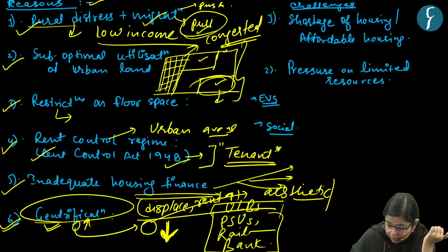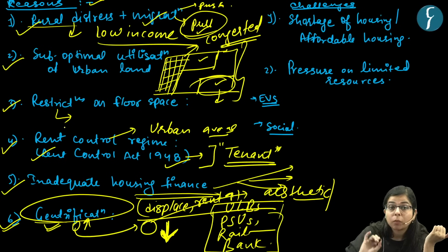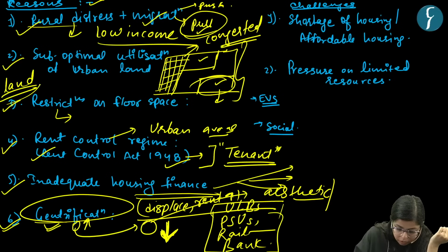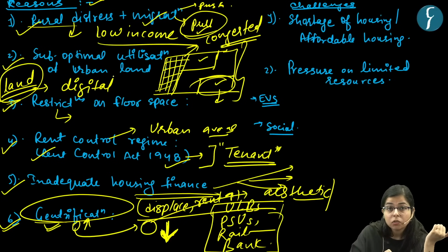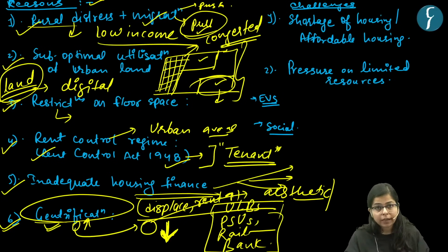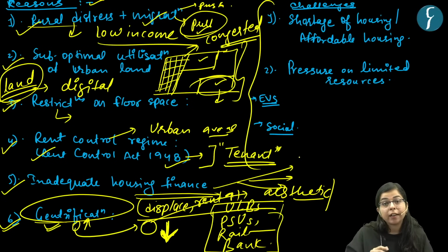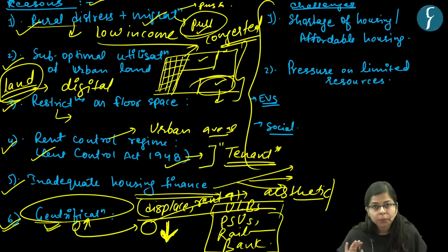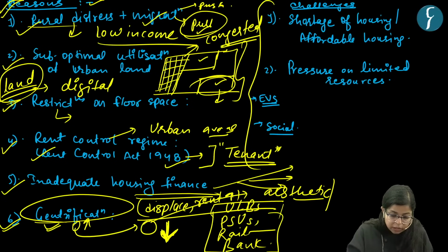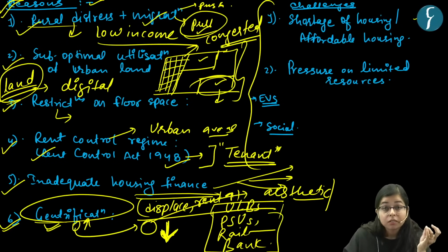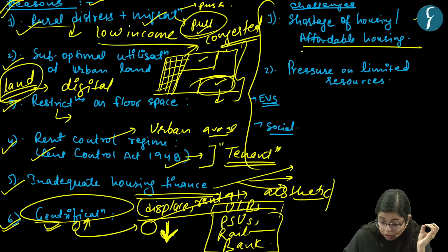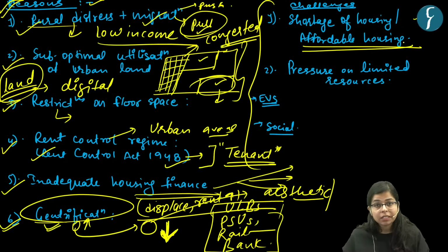And other thing is that the construction of, say, housing properties may require land, right? Now also, because there is poor digitalization of land records, there may be issues in getting the land ownership, right? In acquiring ownership of the land for construction of any greenfield project. Now, because of these factors, there are certain challenges. And what are these challenges? As we already saw, these challenges are shortage of housing, or shortage of affordable housing solutions for these people, right?